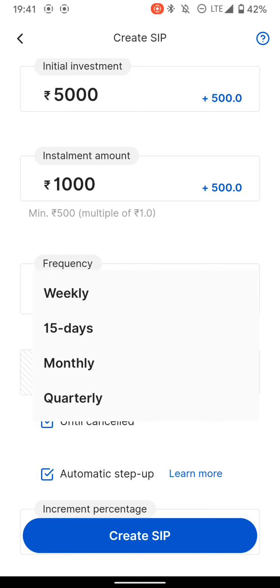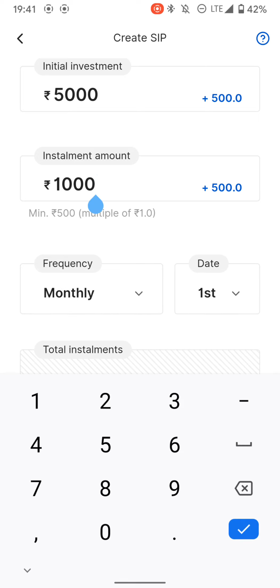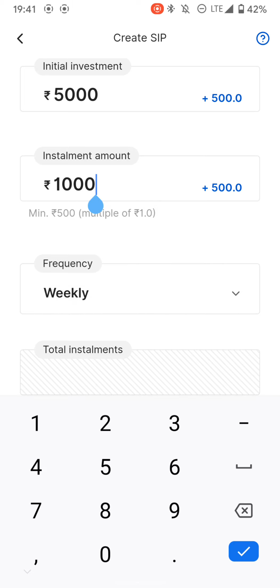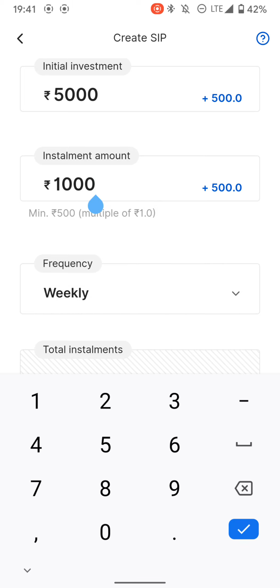Now frequency, usually people click monthly frequency, but I am going to click weekly frequency. Now what is the logic behind clicking frequency at weekly? Because I have observed that at the start of the month market is pumped with a huge quantity of funds mainly through SIP. When you create an SIP, it is usually for the date of 1st, for example 1st April or 1st May. So in the first week, the market is pumped with the SIP funds, and that's why you do not get a correct amount which you desire.